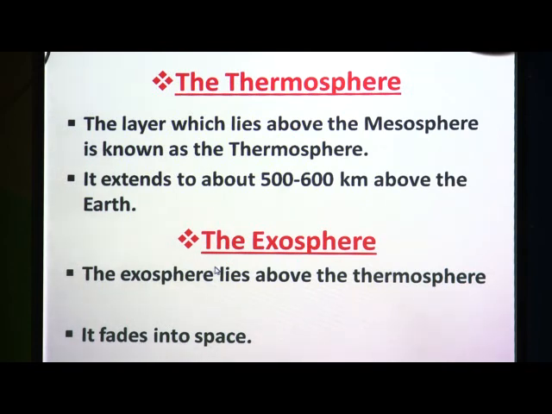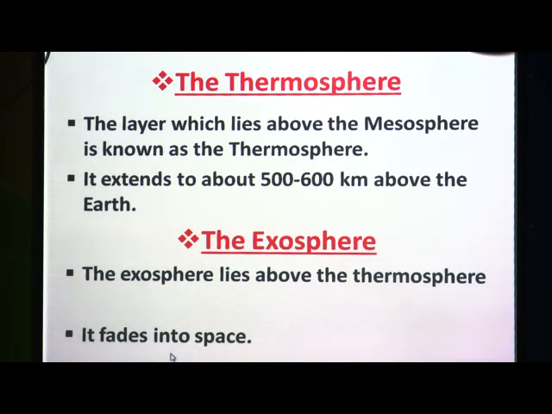And at last we have the exosphere, which lies above the thermosphere, and it fades into space. Fades means to disappear slowly. That means we cannot see this layer clearly, because it fades into the space.